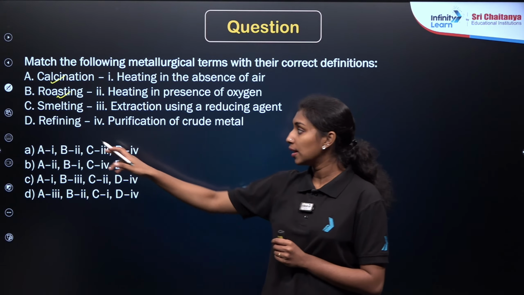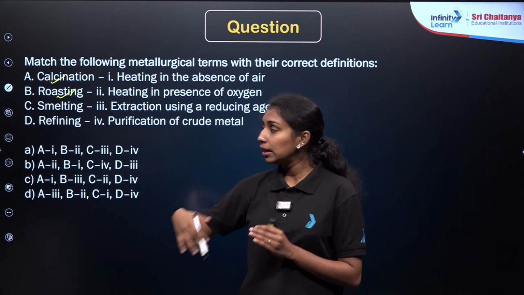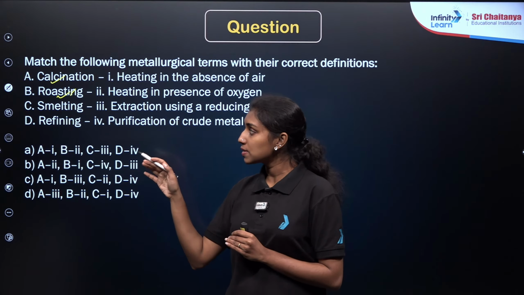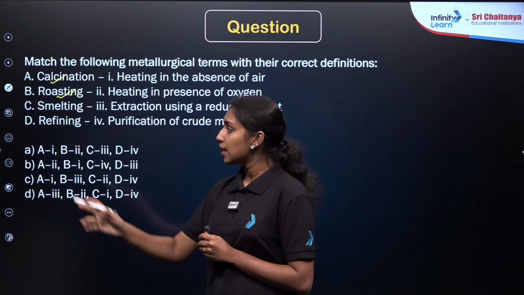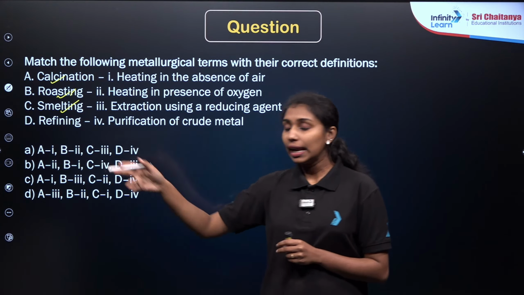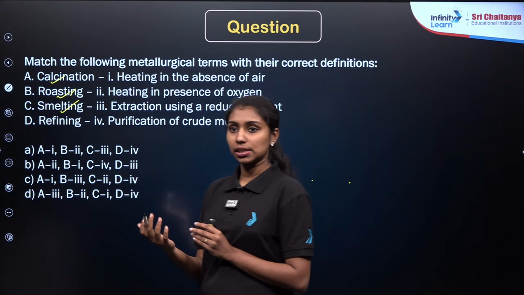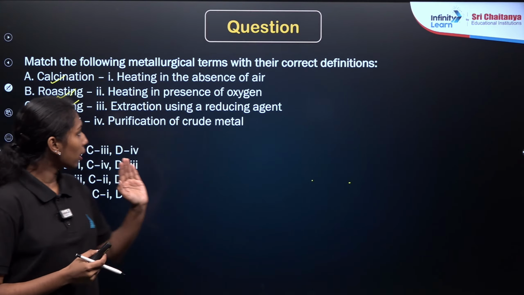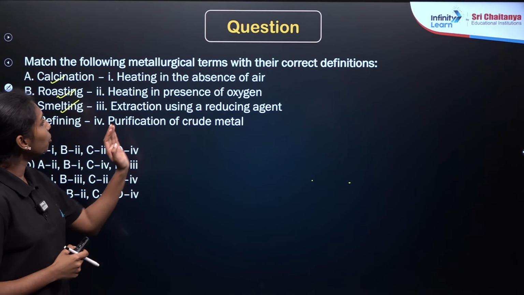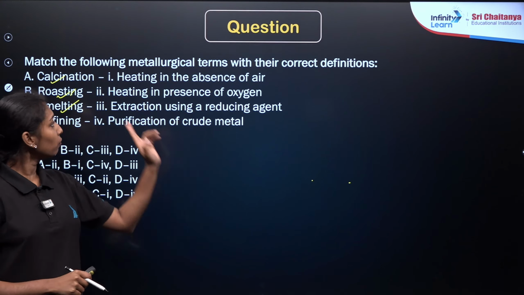Then after that, even if you are converting them into oxides, we need to reduce them with the reducing agent, right? We need to extract with the reducing agent. So that method is known as smelting. And after that, we need to do the purification or refining, right? Purification or refining method. So read the questions carefully. You need to identify the correct definition for their terms.